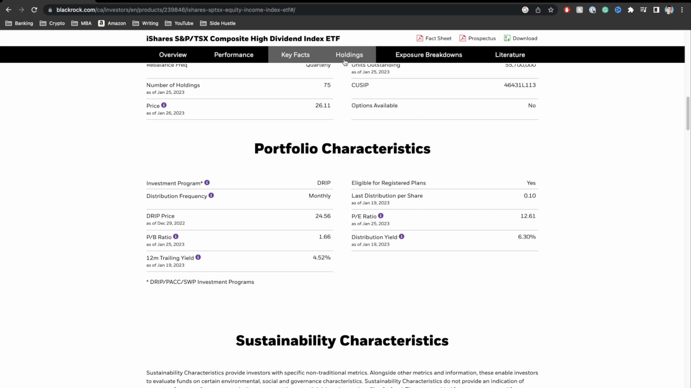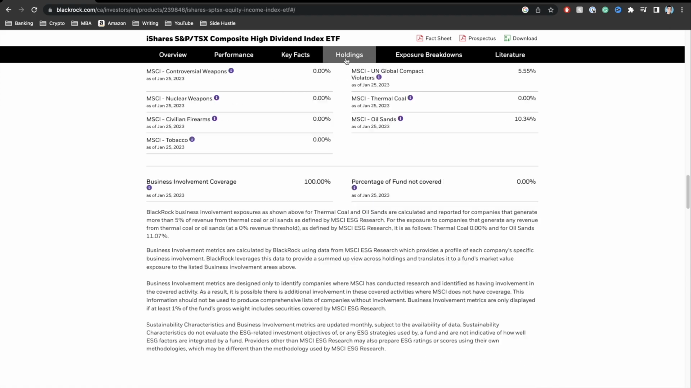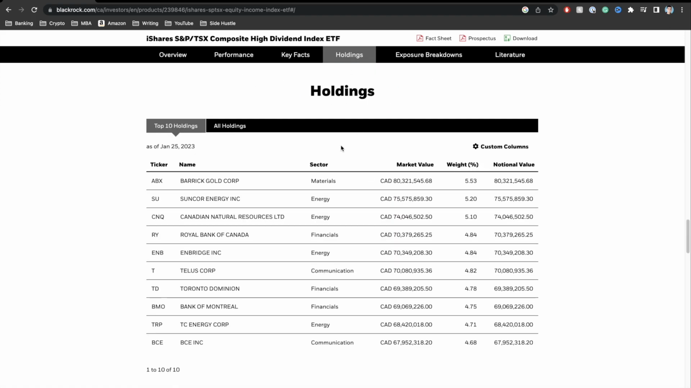Now, if we take a look at the holdings, right? What exact companies is this particular ETF actually holding? We can see right here, guys, that we have companies like Suncor, CNQ, which is the Canadian Natural Resources, Royal Bank of Canada, TELUS, Toronto Bank, Bank of Montreal, and so on and so forth. So the reason I really like this particular ETF, guys, is when it comes to the different sectors, we can see that it has a good mix of financials, energies, communications, materials, and so on and so forth.